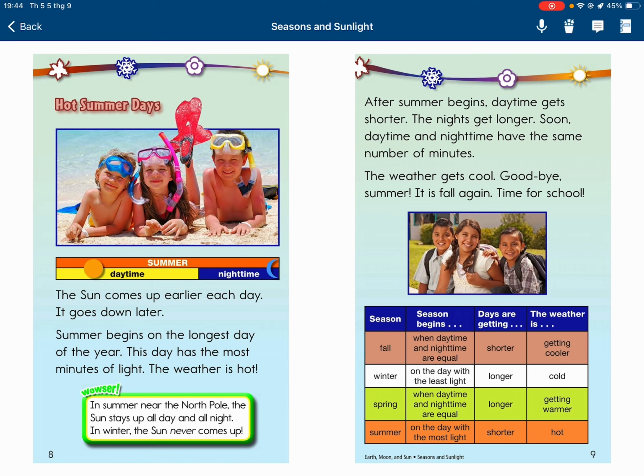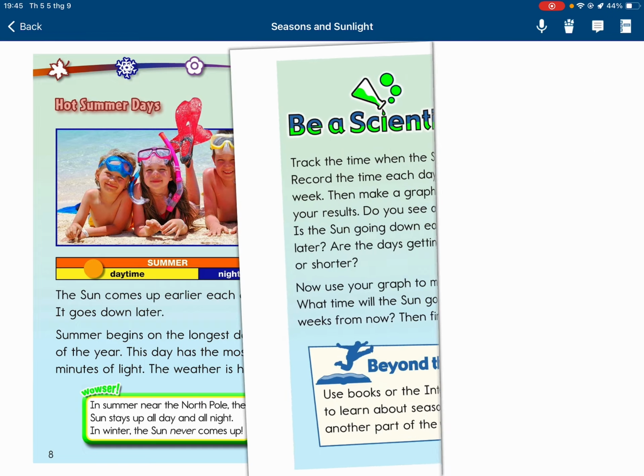In summer near the North Pole, the sun stays up all day and all night. In winter, the sun never comes up. After summer begins, daytime gets shorter. The nights get longer. Soon, daytime and nighttime have the same number of minutes. The weather gets cool. Goodbye, summer. It is fall again. Time for school.